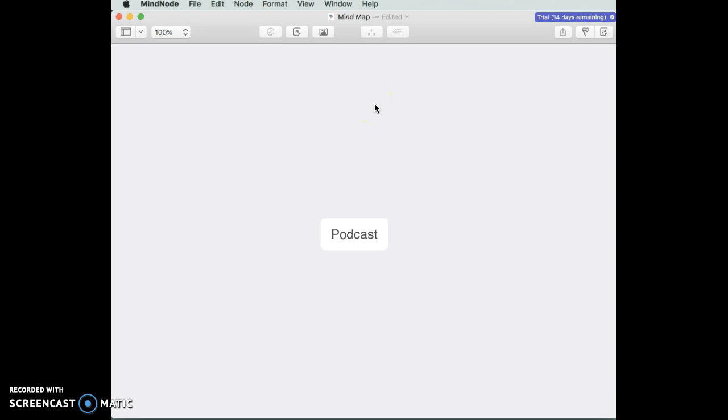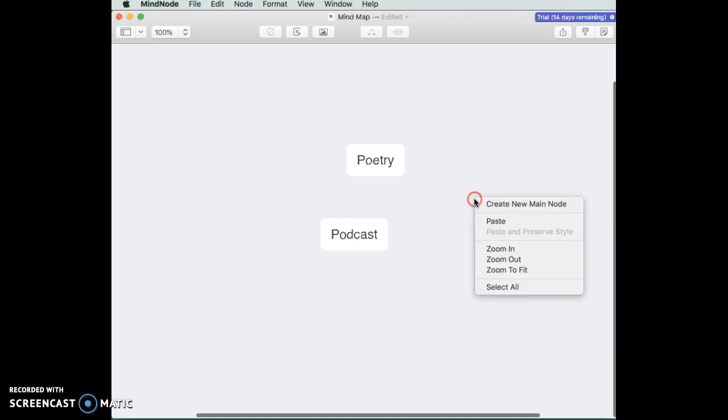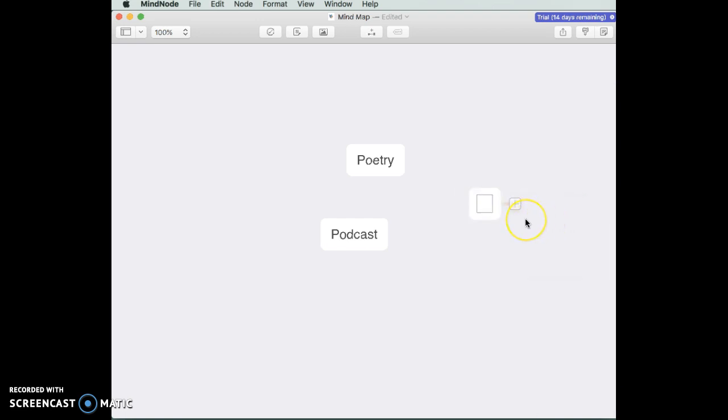Now I want to make some more nodes with topics that I'm going to either talk about or things that I want to think about or things that I have to do in order to make the podcast. So to do that, I'm going to right click and I'm going to select create new main node, and that gives me a new space. And for this one I'm going to write poetry because that's the topic that I'm going to be talking about in my podcast. I'm going to make another node,